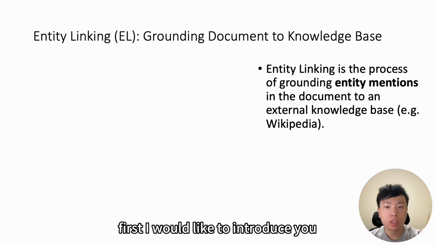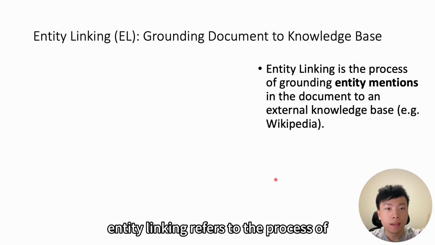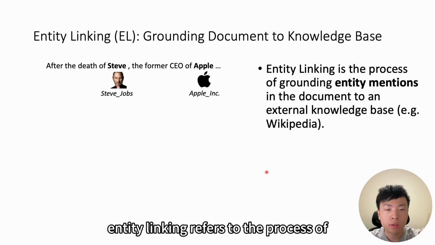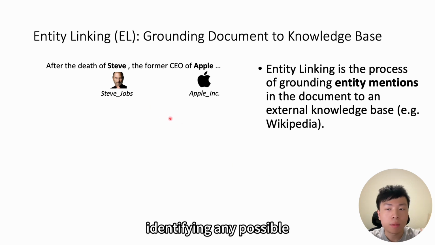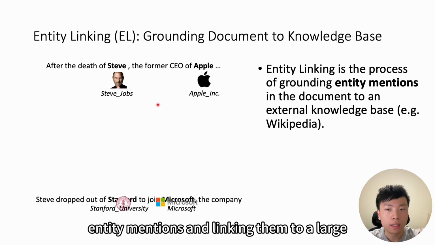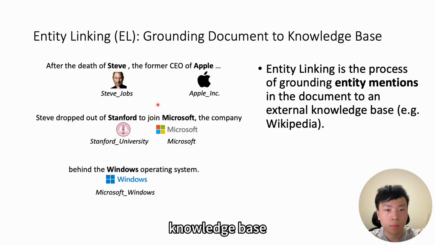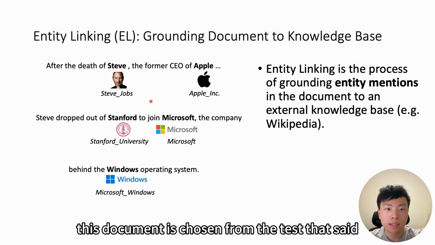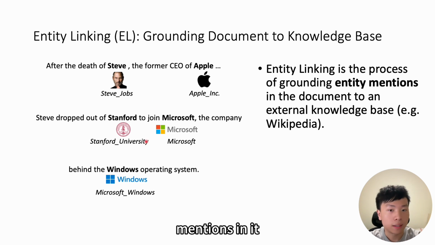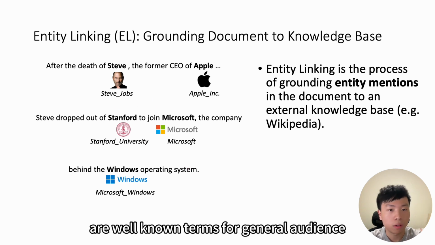First, I would like to introduce you to the task we are dealing with. Entity linking refers to the process of identifying any possible entity mentions and linking them to a large knowledge base, Wikipedia for example. This document is chosen from the test dataset, and I believe mentions in it are well-known terms for general audience.